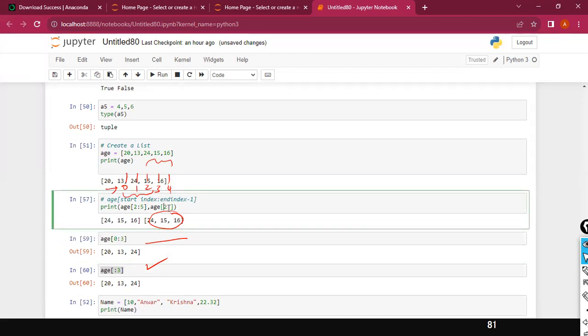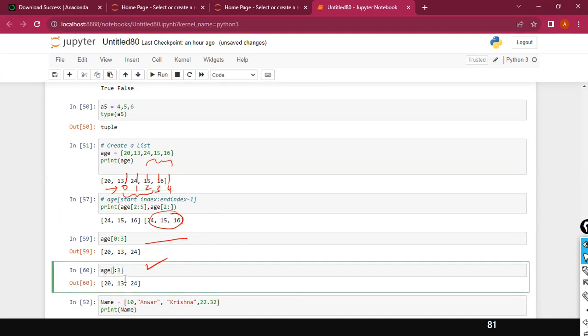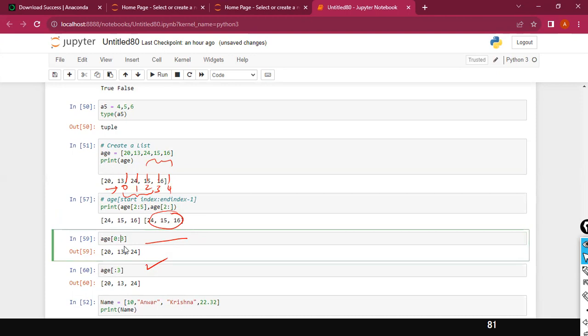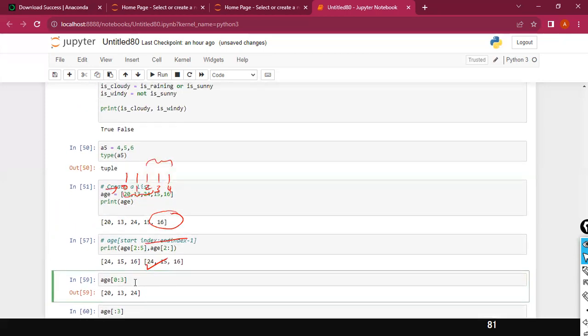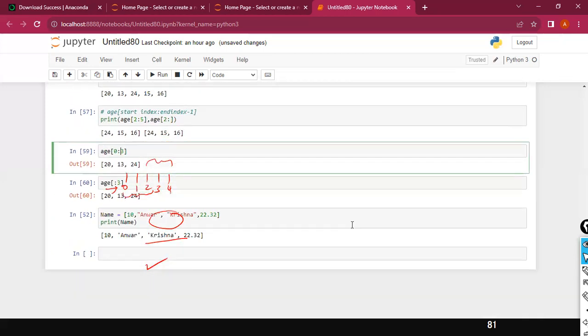The starting position, colon, followed by colon. If you don't specify, it goes starting from the second index value till the end. Here, it is the other way around: starting from the beginning till the third index value. So in this case, it is 3 minus 1, right? 3 minus 1 is 2. Only in the case of colon, when you use colon, this rule is applicable: start index, colon, end index minus 1. Okay, and that's all. Fine, got it?